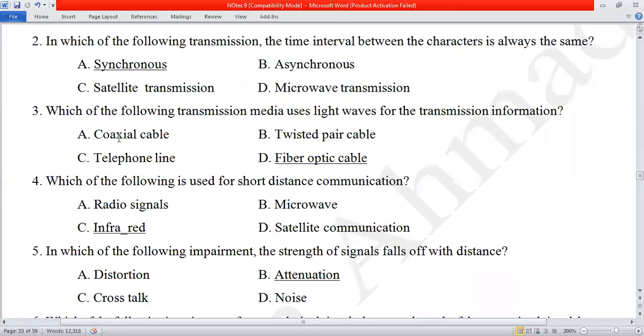Number 3: which of the following transmission media uses light waves for the transmission of information? We have studied the guided media: coaxial cable, twisted pair cable, telephone line, and fiber optic. So fiber optic cable, option D, is using the light waves for the transmission of information.